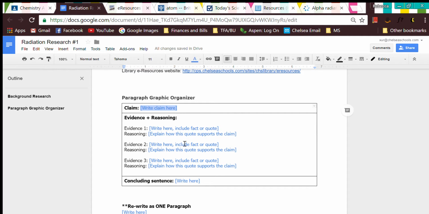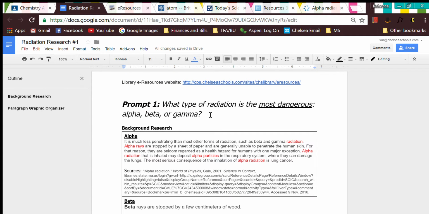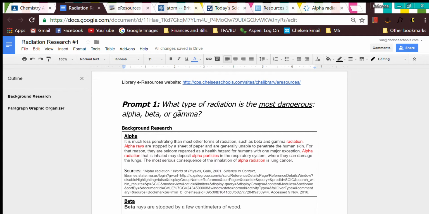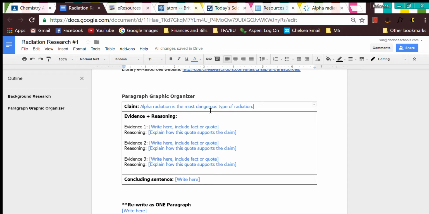In the claim box, you're going to answer the question. So what type of radiation is the most dangerous, alpha, beta, or gamma? After you do your research, you need to decide which one you think it is. Let's say I think it's alpha. So I can answer the question by saying alpha radiation is the most dangerous type of radiation. Maybe it's not alpha. You need to decide after your research. But I'm going to pretend it's alpha.